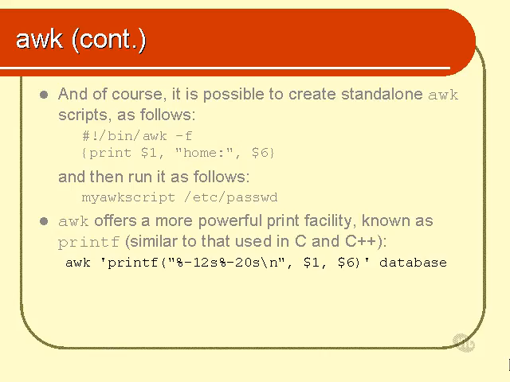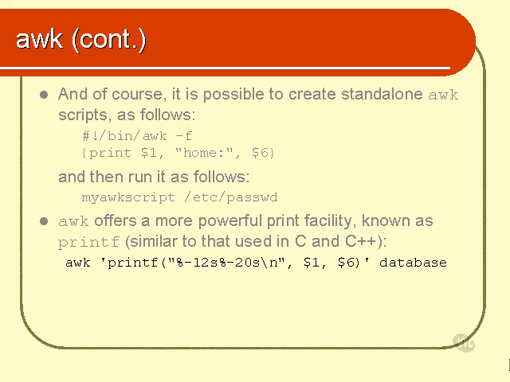So here are $1 and $6 both being printed out, and that's the %-12s and the %-20s, which specifies that $1 will be printed out in a width of exactly 12 characters. So no matter how many characters there are in each $1, it will be printed out and padded on the right hand side with spaces to a width of 12 characters. And $6 will be printed out in a width of 20 characters. So using this technique, it's actually possible to get output beautifully aligned under headings and so forth.